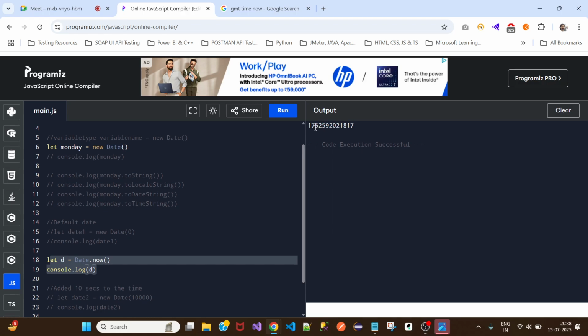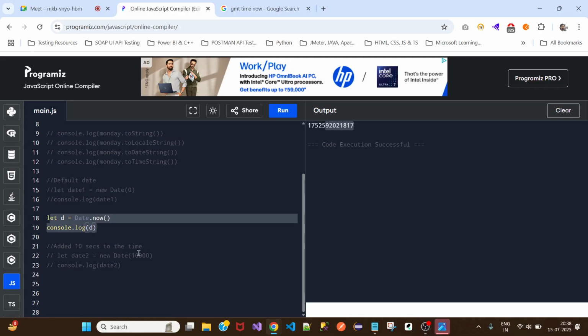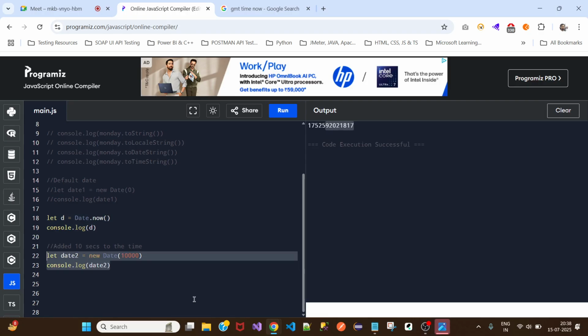But mostly this will not be used in the testing side, maybe because it is more related to scientific calculations. And if you just want to add 10 seconds to the default date, then you can do it this way. You can give parenthesis, and if you want to add more time, give more time, then it will change. See, it changed.